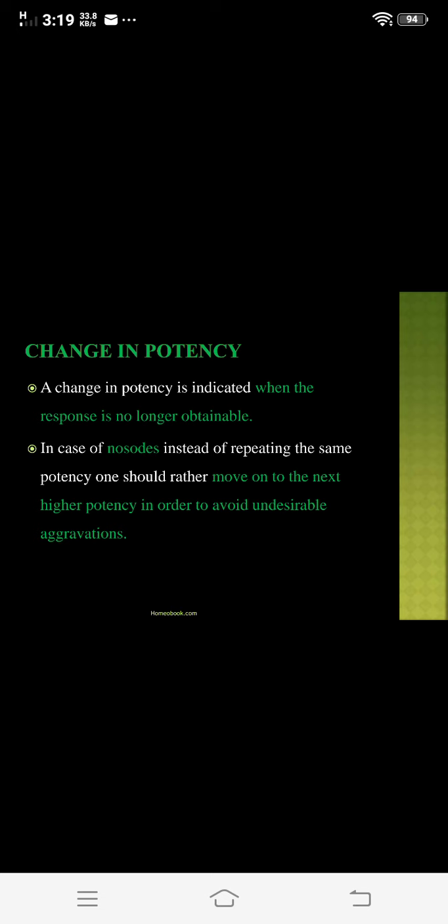That is, if first you prescribe the medicine with 200 potency and in between you need the nosode, while prescribing the nosode you have to prescribe it with 1m potency.